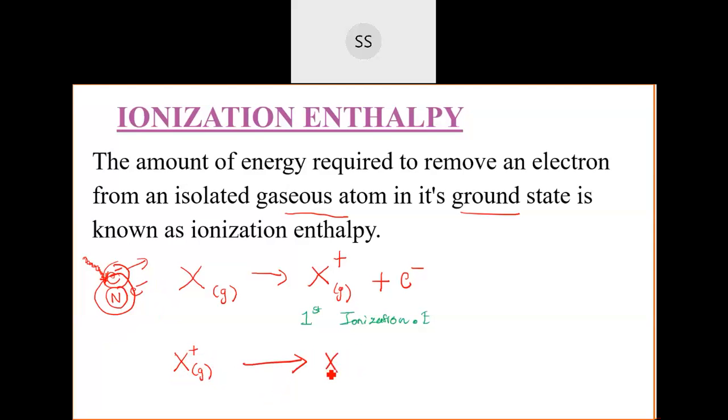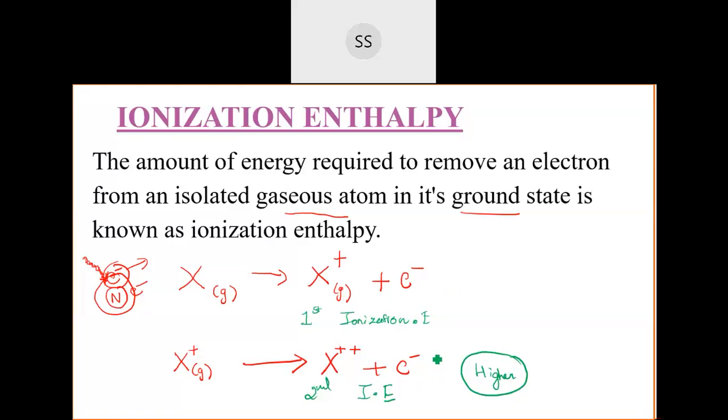If you are removing another electron, already there was one plus charge, now the charge will become 2. So double plus charge plus one electron I will remove out. This energy which I have supplied here to remove the second electron is called the second ionization enthalpy. And always, students, remember the second ionization enthalpy will be higher than the first ionization enthalpy.